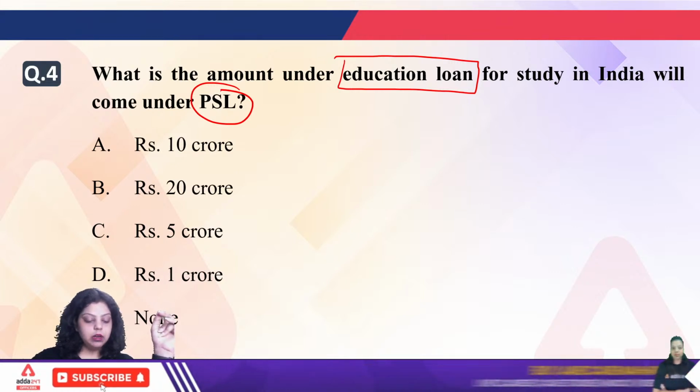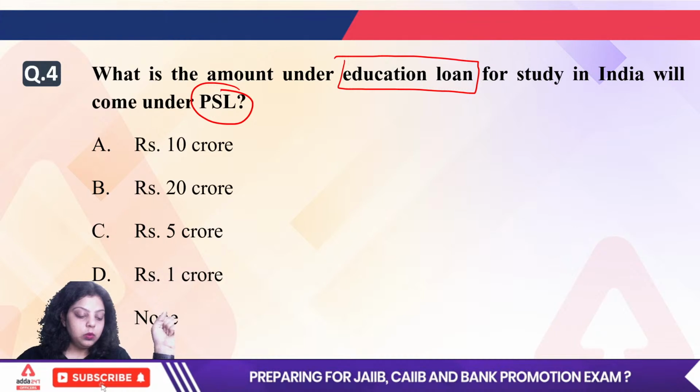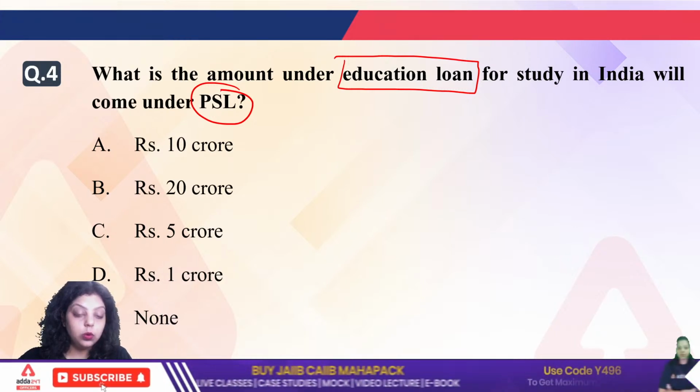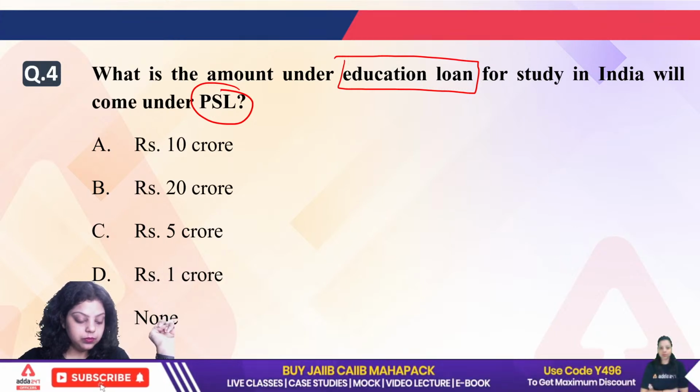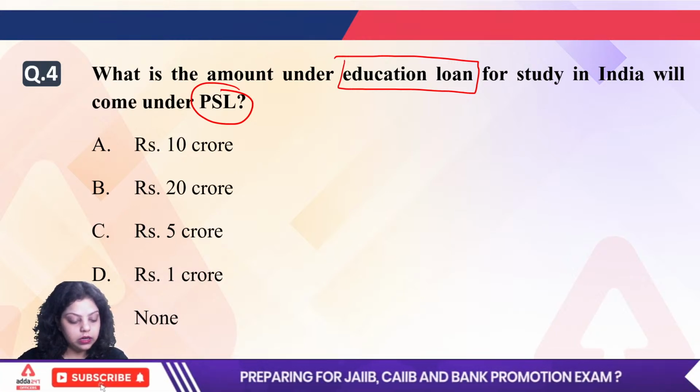Okay, I have added one more option, that is none of the above. Now let me know, what is the target for education loan under the PSL? Is it 10 crore, 20 crore, 5 crores, 1 crore, or none of the above?